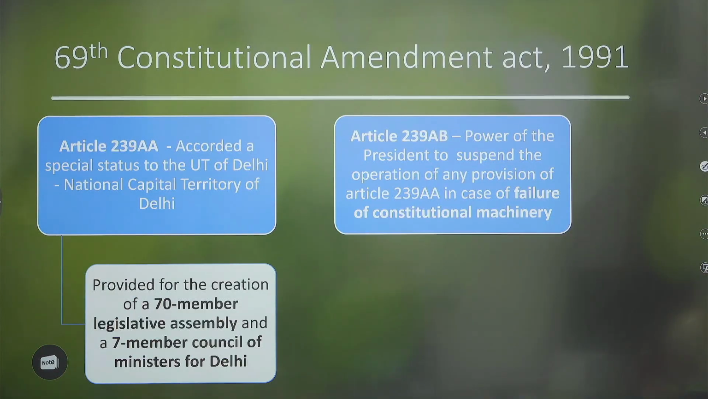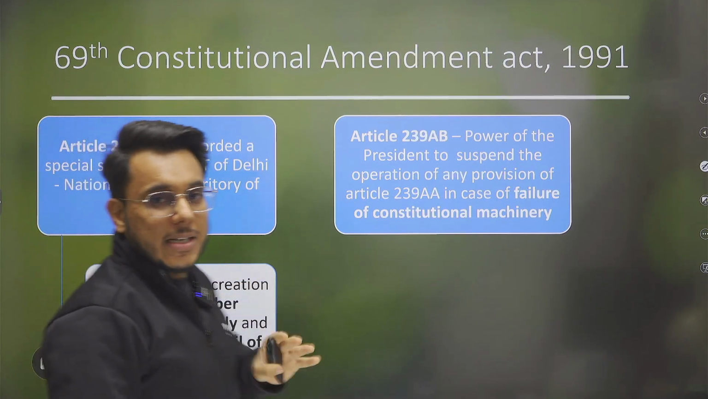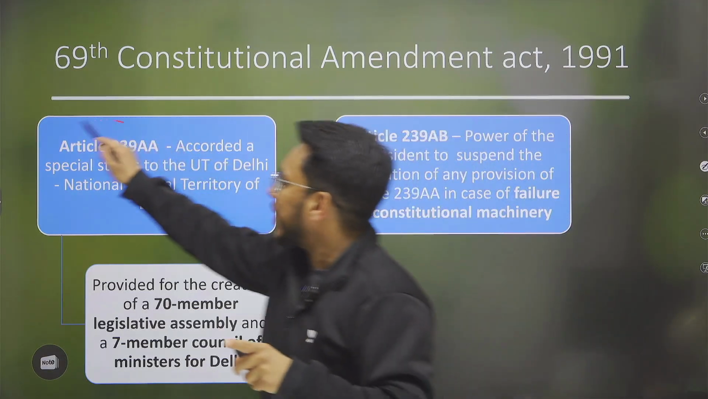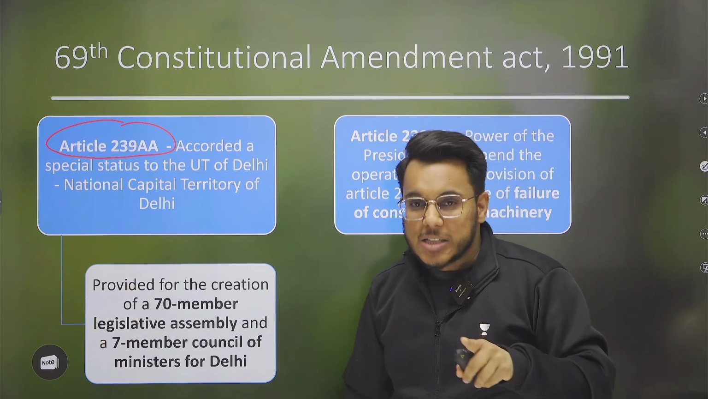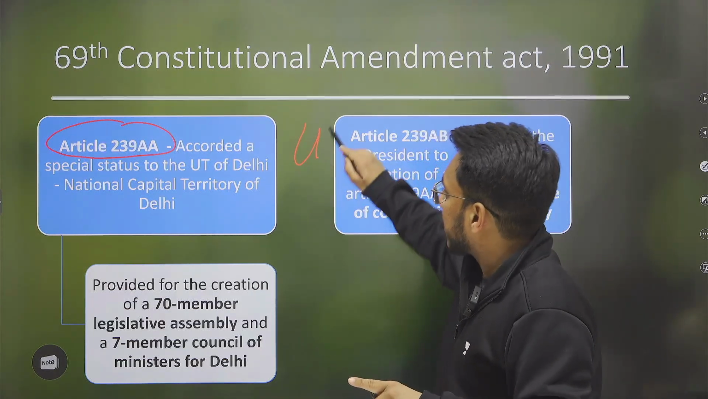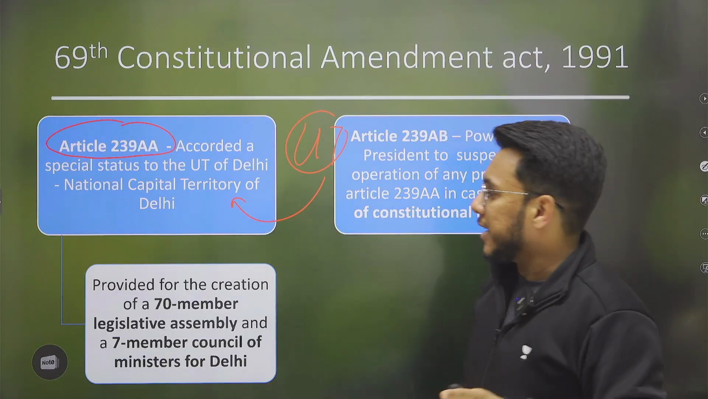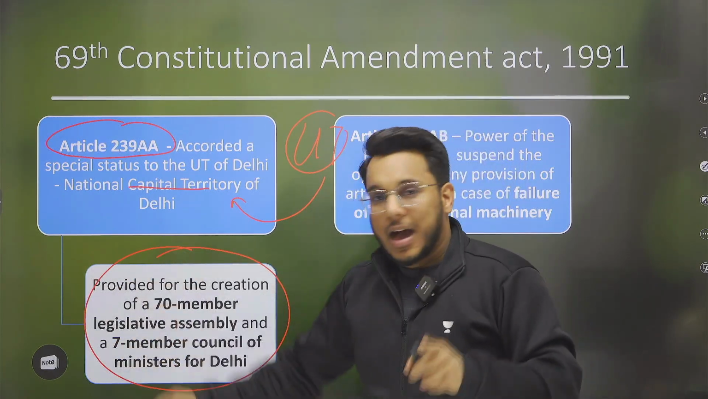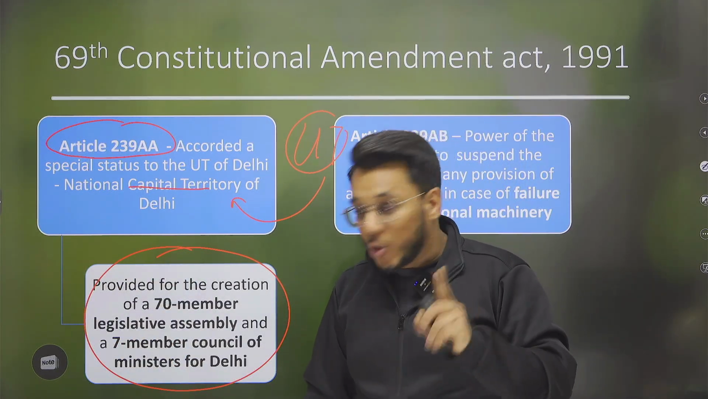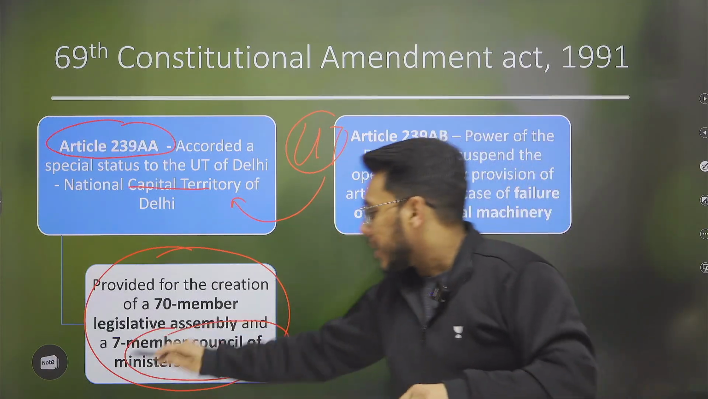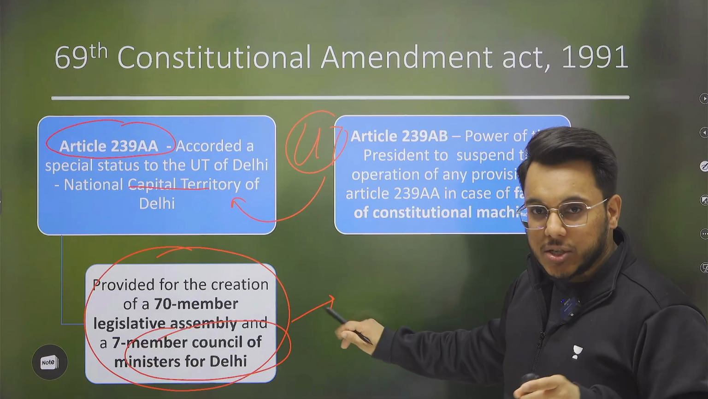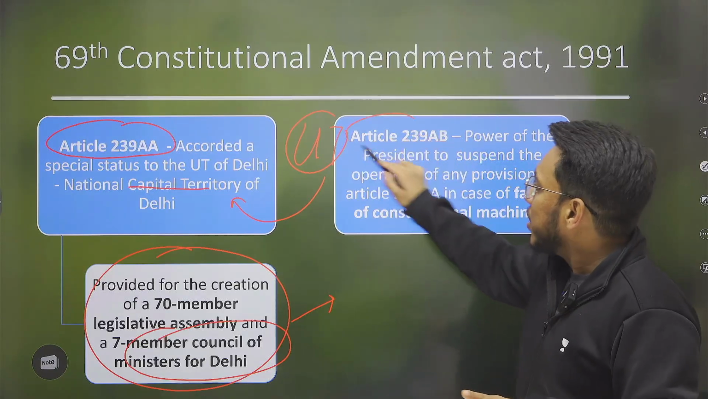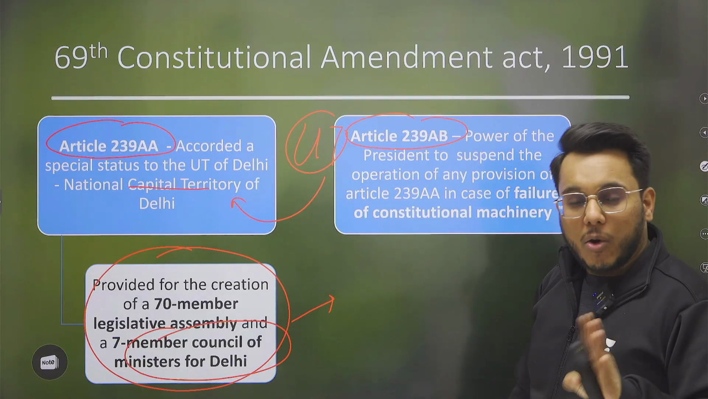Now, moving on. As we are now talking about the tussle going on in Delhi, first of all, the constitutional provisions with respect to the Union Territory of Delhi. We have Article 239AA. As per Article 239AA, the Union Territory of Delhi has been given special status, National Capital Territory. It has been provided a legislative assembly of 70 members. It has also been provided a 7-member council of ministers, which will be taking decisions in the context of Delhi.